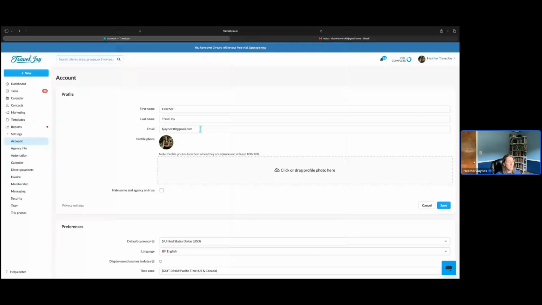You're just going to get a pop-up when you log into your TravelJoy account, or I believe when you click the confirmation email, you'll get a pop-up asking if you want to link that email address to your TravelJoy account so that any future emails that you're using in the Magic email tool can automatically be forwarded with this account. And there are more details about that in the guide that I shared in the chat a little bit earlier. So make sure you check that out.